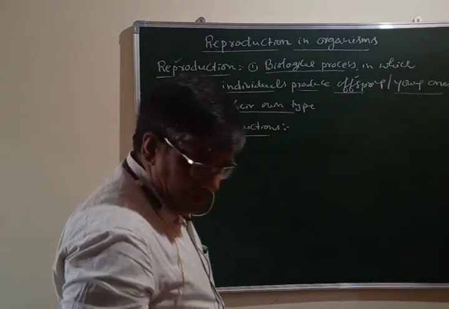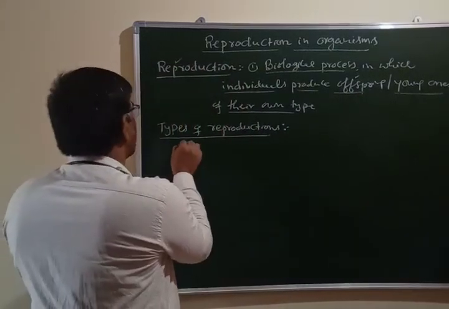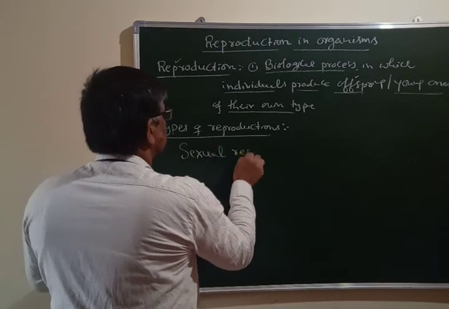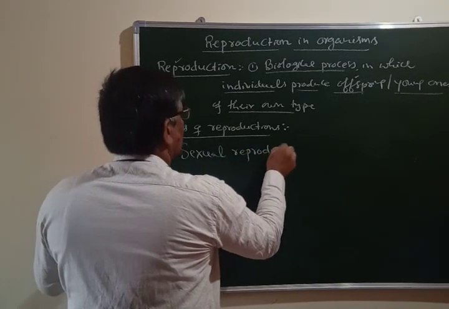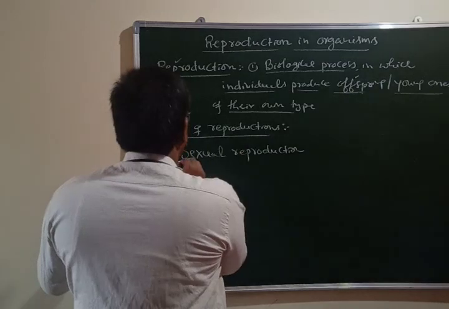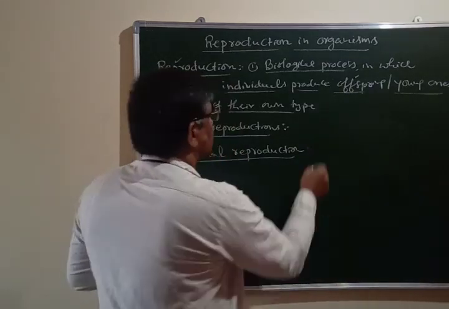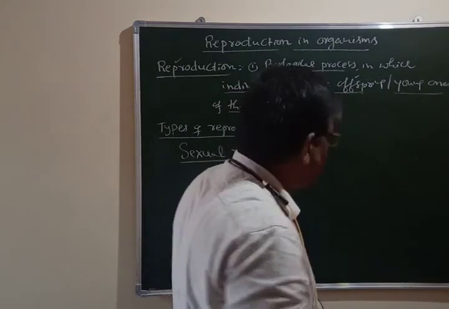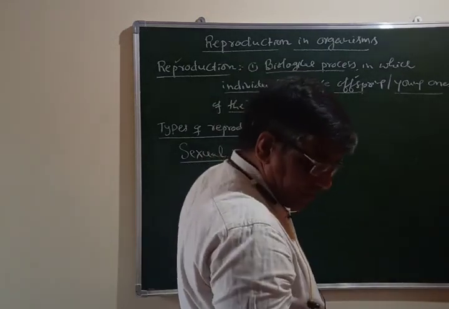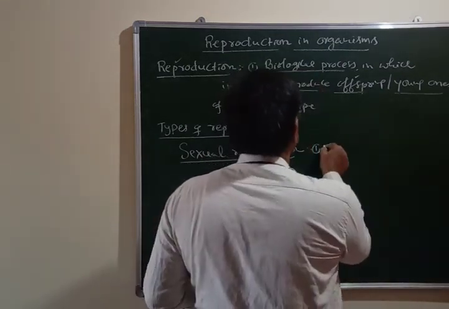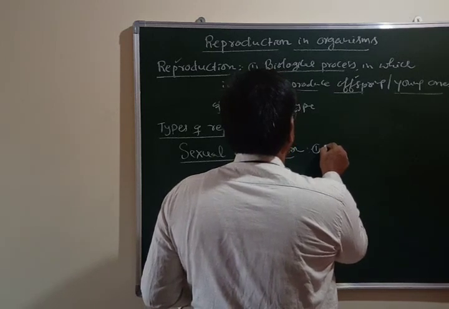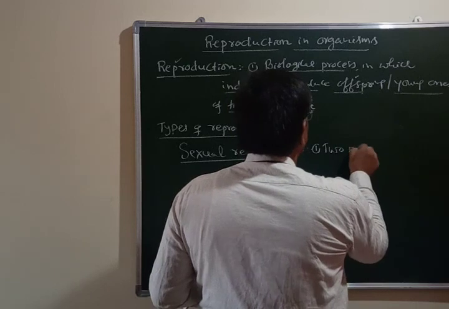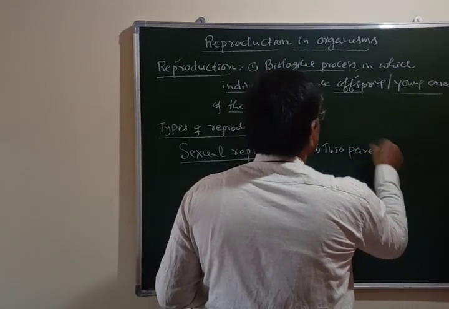So regarding sexual reproduction, how do you define it? Okay, opposite to that, when offspring is produced by two parents, so there is an involvement of two parents.